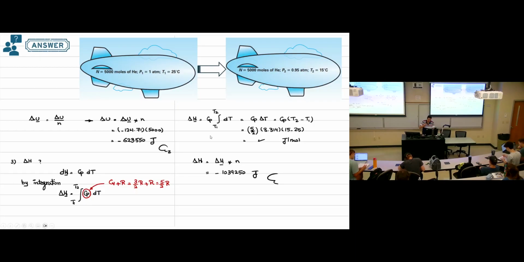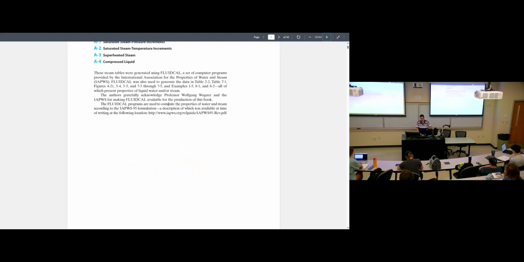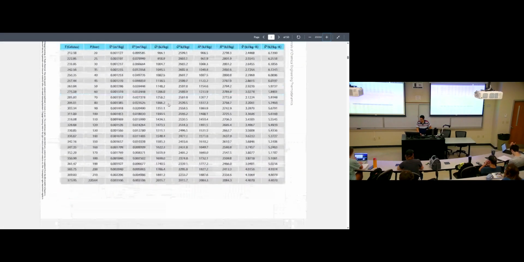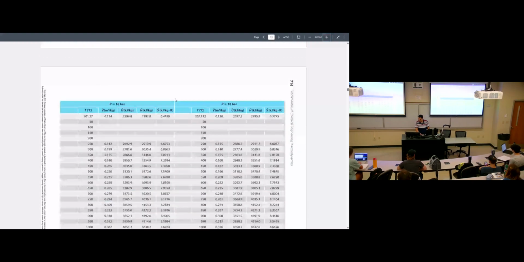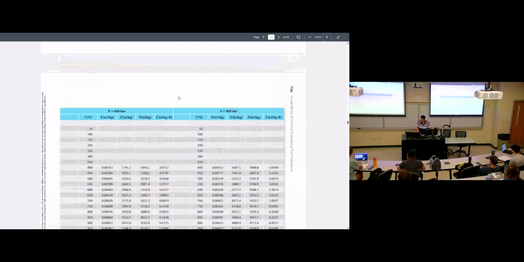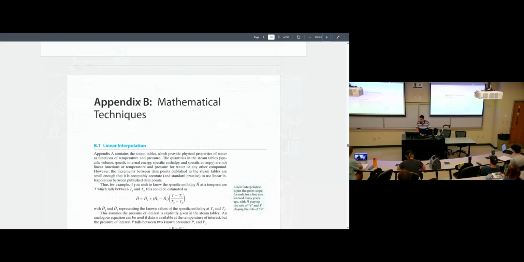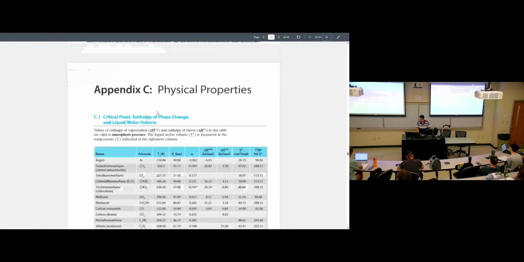Okay. Now, what if the value of Cp or the value of Cv is not given? Here we have Appendix D. If we go back to the appendices, remember Appendix A is the steam tables. After Appendix A, you will see Appendix B, which is just a revision of some mathematical techniques.